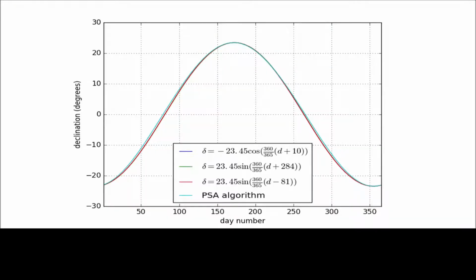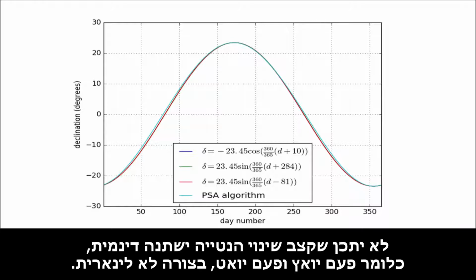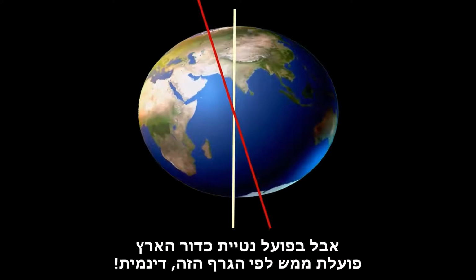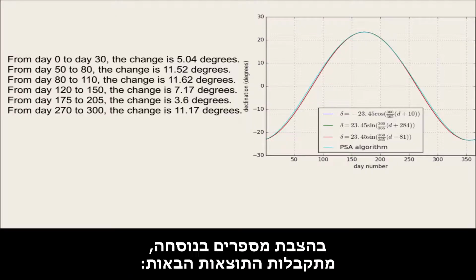But no, look. This graph expresses a non-linear motion of the earth's inclination. It is not possible for the rate of change of inclination to change dynamically. That is, once accelerated and once decelerated in a non-linear way. But in practice the inclination of the earth operates exactly according to this graph, dynamically. By placing numbers in the formula, the following results are obtained.